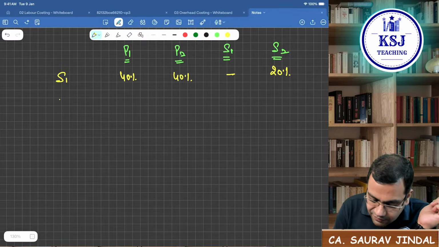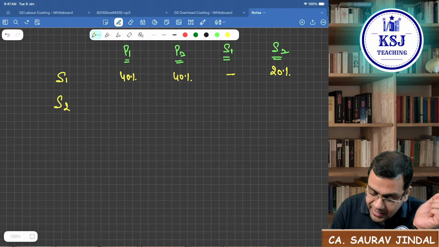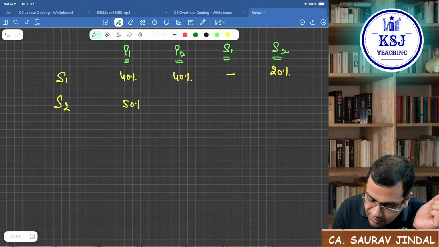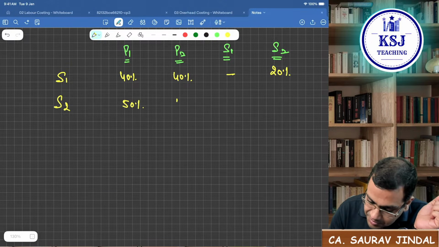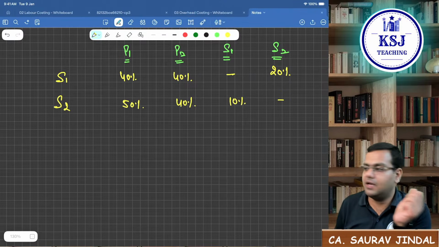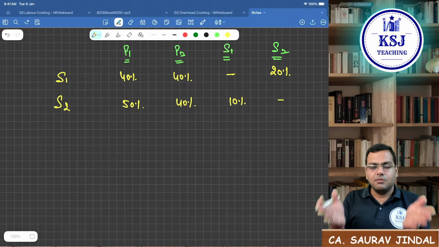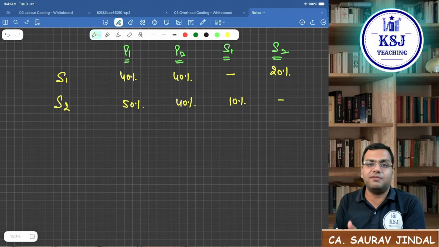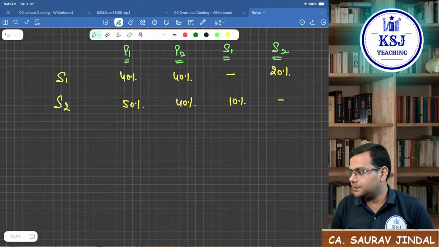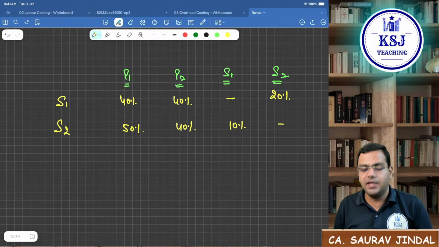Then it will be given that service department S2 is providing, let's say, 50% services to P1, 40% services to P2 and 10% services to S1. So both the service departments are providing services to each other. Clear? This is how the information will be given.